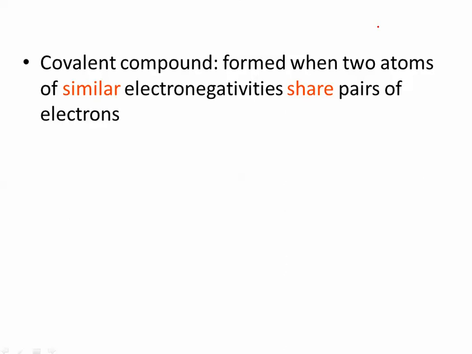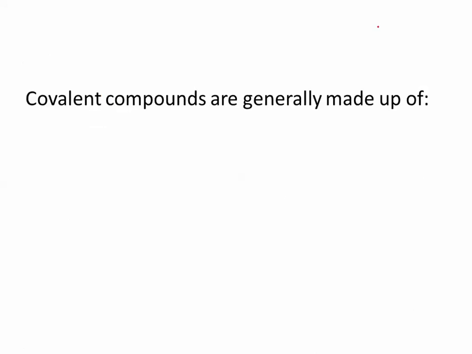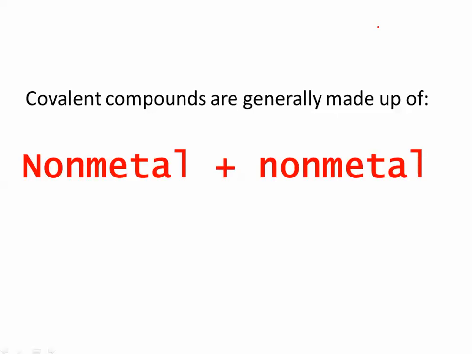A covalent compound, and this is like having to share the hamburger, is formed when two atoms of similar electronegativity share pairs of electrons. They're sharing these electrons because they want to fulfill the octet rule, because that gives them the least energetic state. And for covalent compounds, the big thing to remember is they are generally made up of a non-metal plus a non-metal.